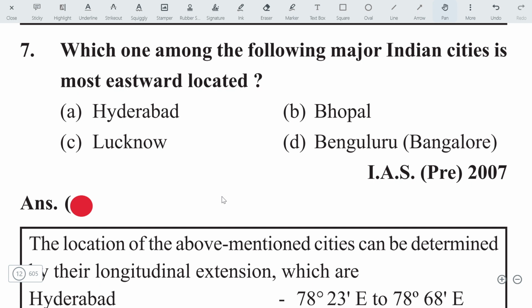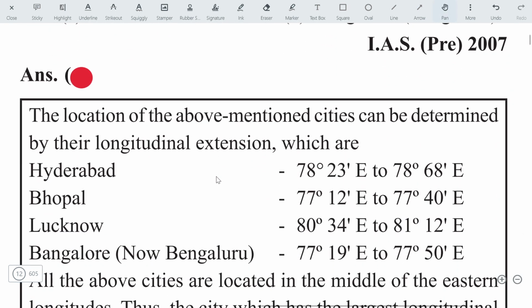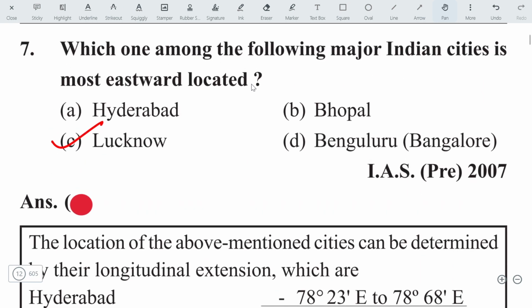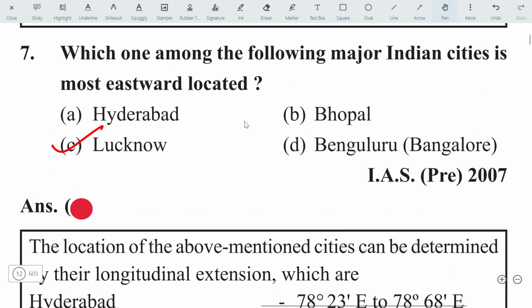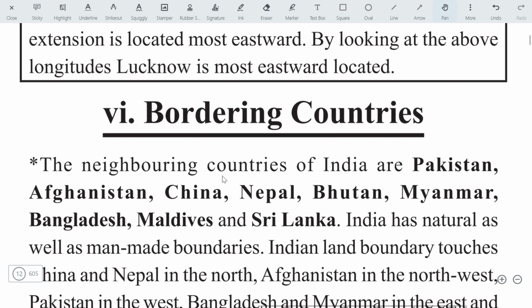Let's move on to the next question. Which one among the following major Indian cities is most eastward located? So what will be the answer? Hyderabad, Bhopal, Bengaluru, and Lucknow. The answer will be Lucknow. See, check out some facts. Here you can see the most eastward located is Lucknow. This type of question you can solve very easily if you know the locations of states and their capital cities. These questions become very easy.